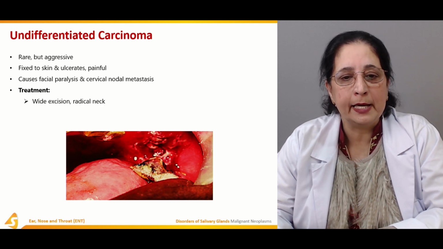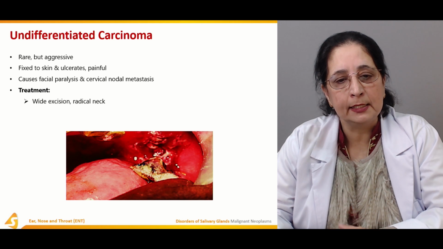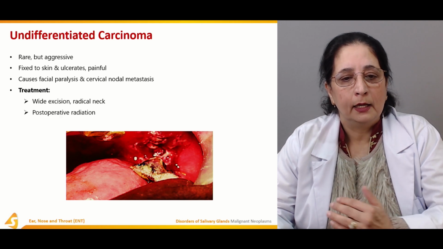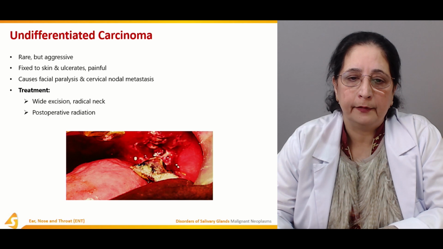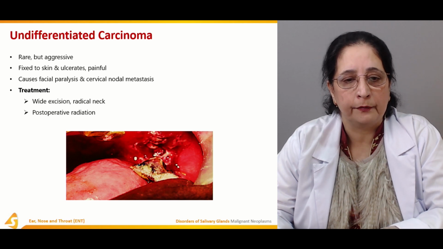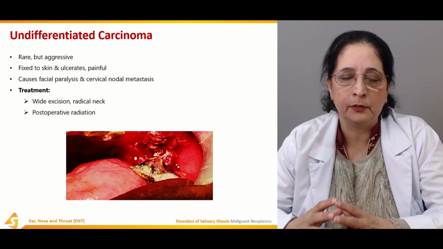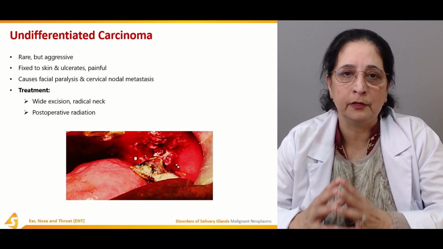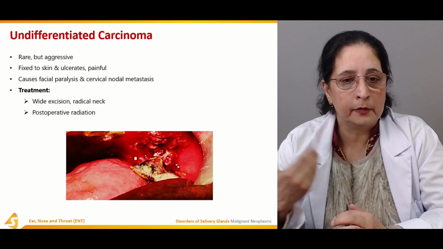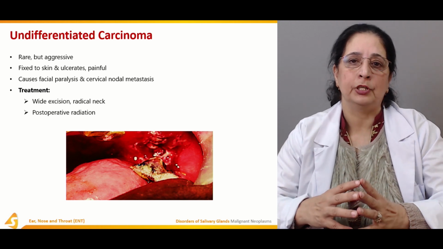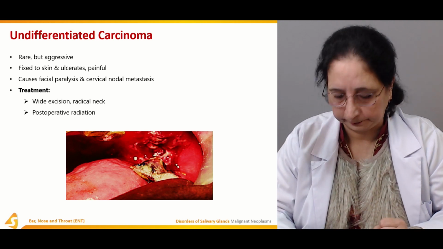Treatment is wide excision and radical neck. Post-operative radiation is performed. So wide excision, and since it metastasizes to cervical lymph nodes, radical neck dissection can also be performed.